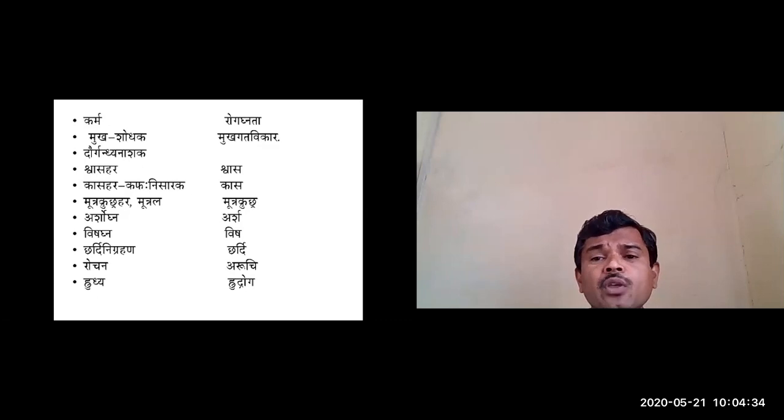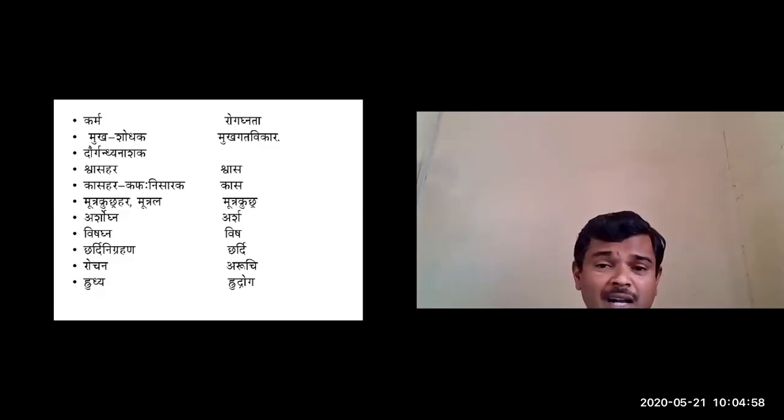So it can be used in mukhagata vikaras like mukha daurgandhya, disorders in the oral cavity, in the form of kavala, gandusha, or you can just keep the Ela seeds, which give a pleasant odor.